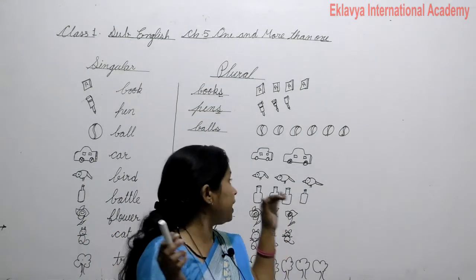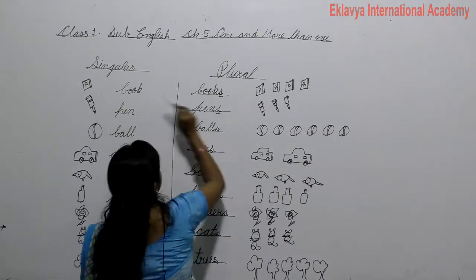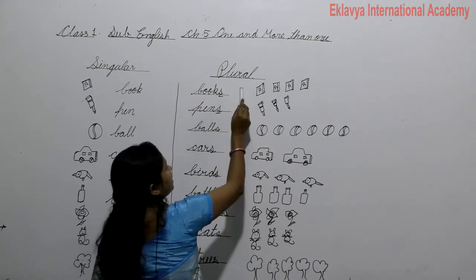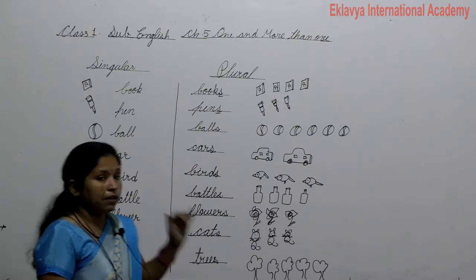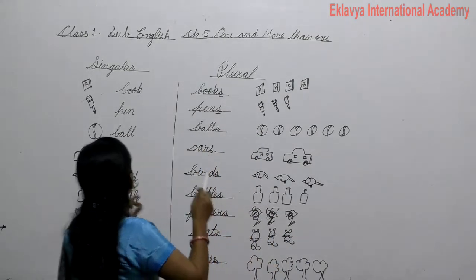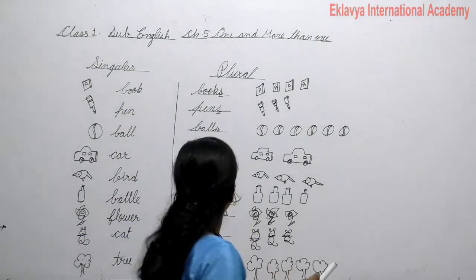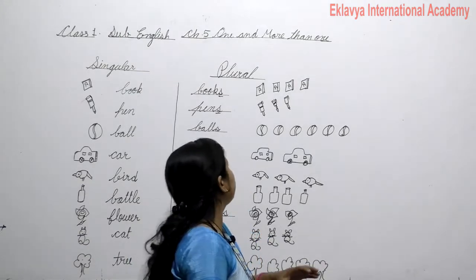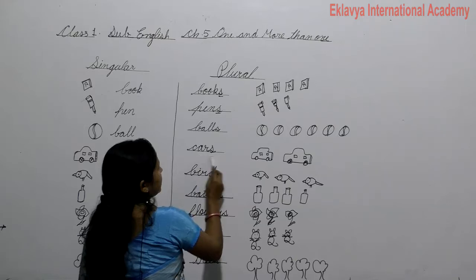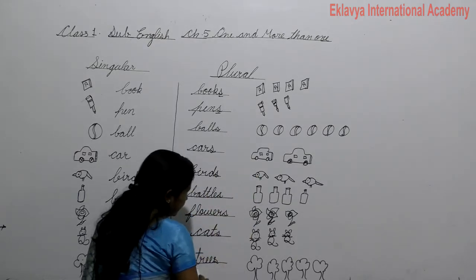And when we talk about more than one, look, there is one book and there are more than one books, and adding s means the word is plural. Okay, when we talk about more than one, the word is plural. So singular is when we talk about one, and plural is when we talk about more than one. So books, pens, balls, cars, birds, bottles, flowers, cats, trees.